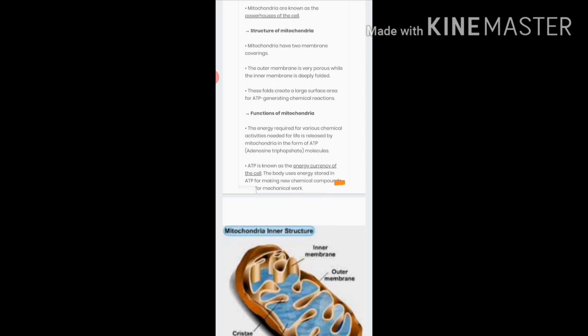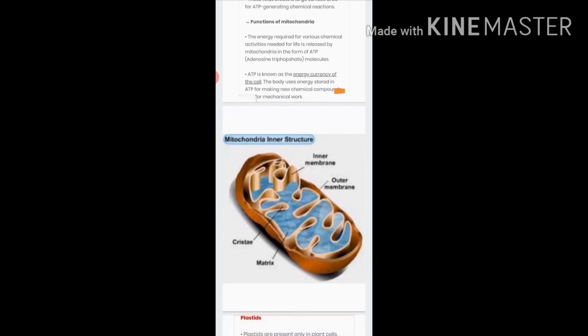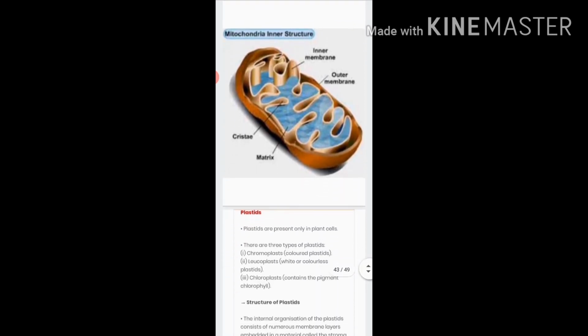Again, when the energy is released during the oxidation of digested food, if there is extra energy, that extra energy will be fixed by the formation of a bond between ADP and one phosphorus. So ADP will be converted to ATP. And when the energy is required, the same ATP will break down and be converted to ADP. So the conversion of ATP to ADP and ADP to ATP, both are possible, and thus the requirement of energy is maintained in our body.